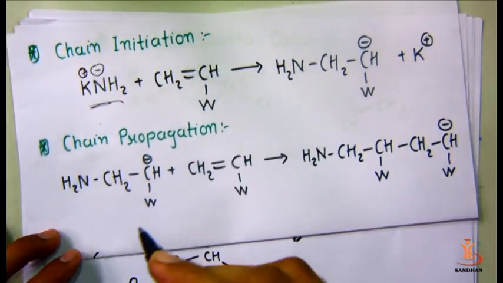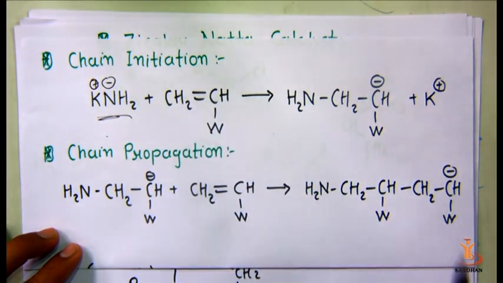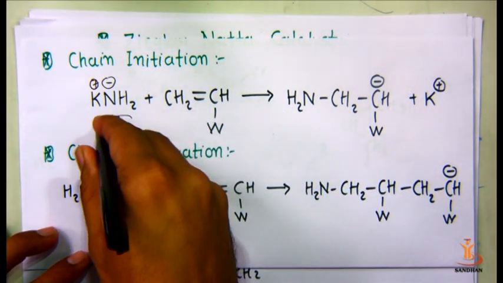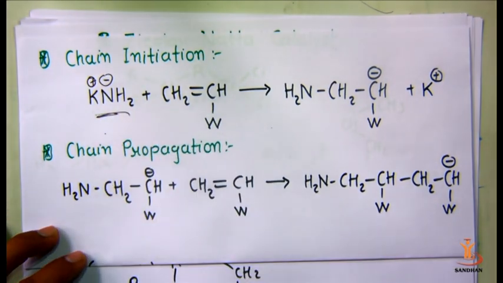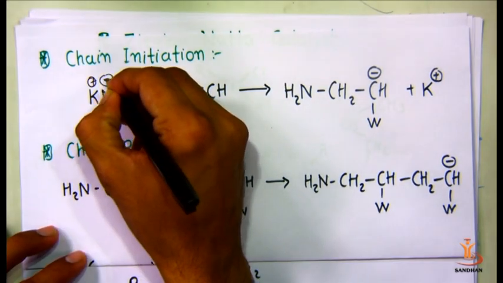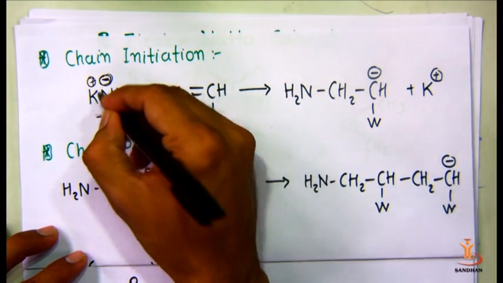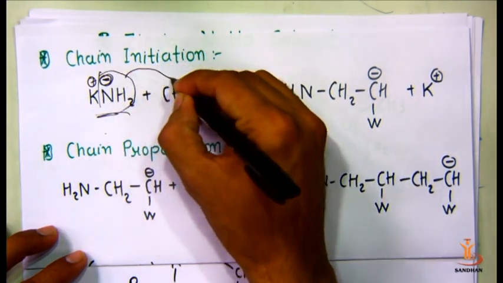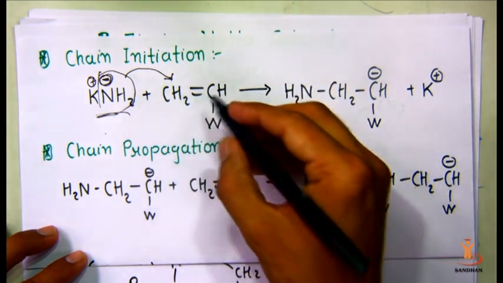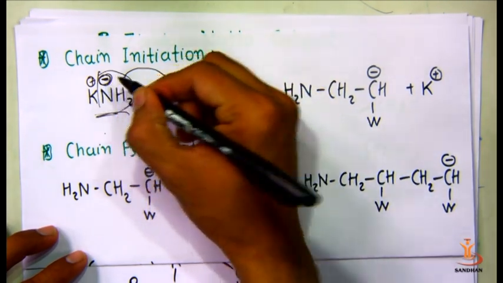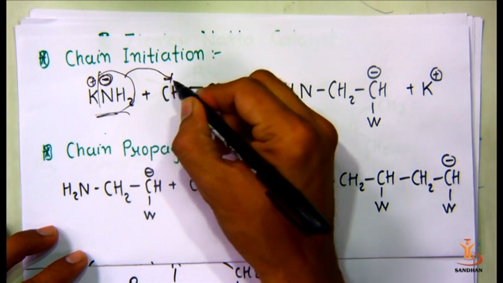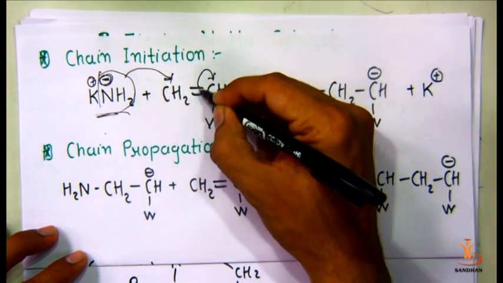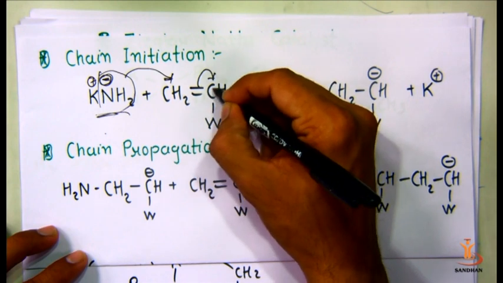So the chain initiation was carried out by this potassium amide salt. In this salt, these amide molecules are added to the monomer. Here this negatively charged amide attacks this carbon, and thus the double bond is shifted to this carbon.